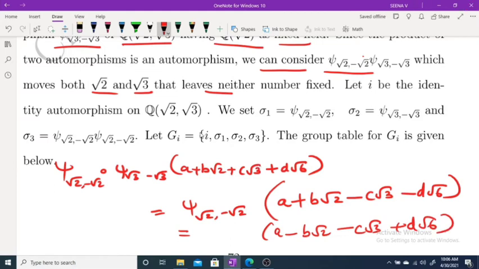So what we get, this moves both √2 and √3.